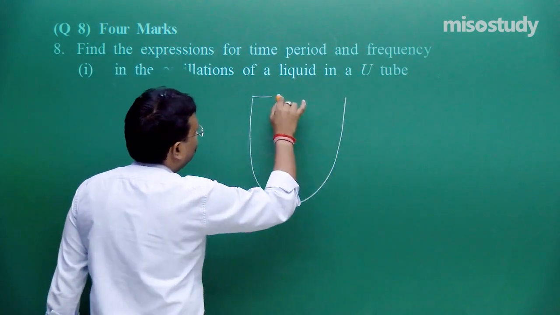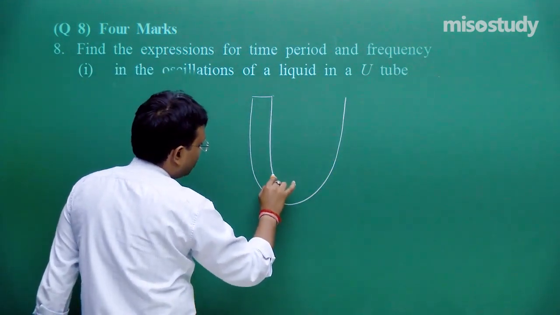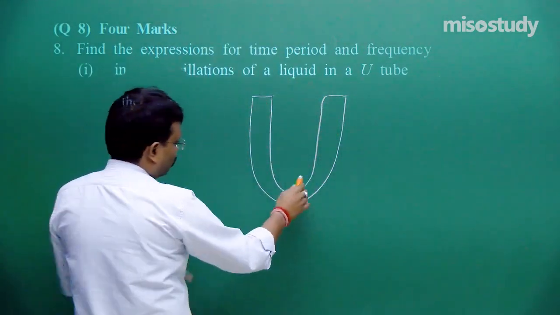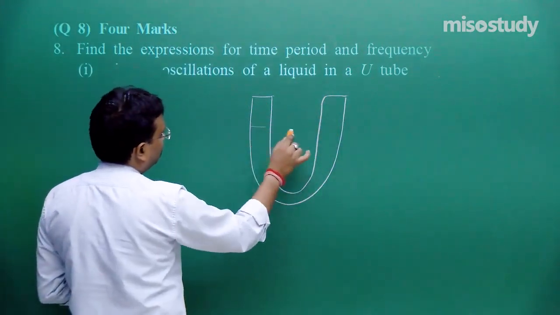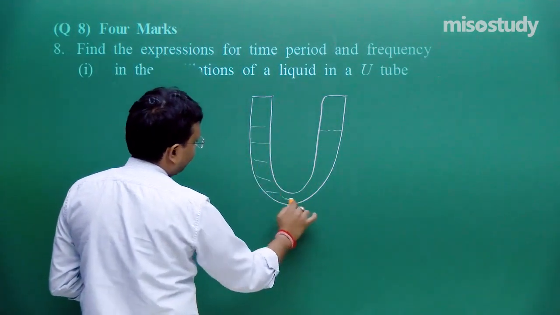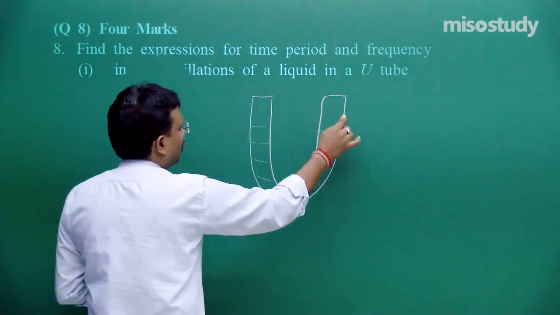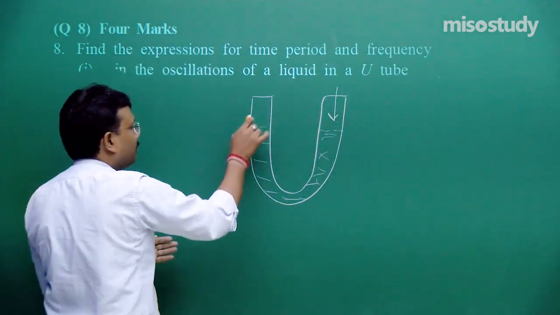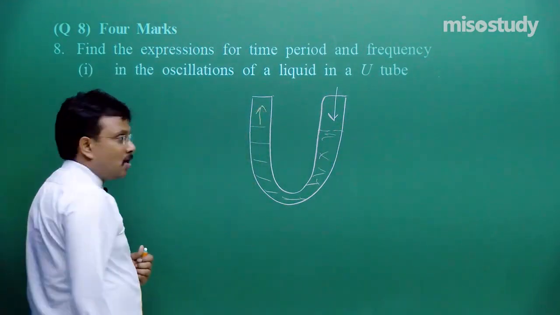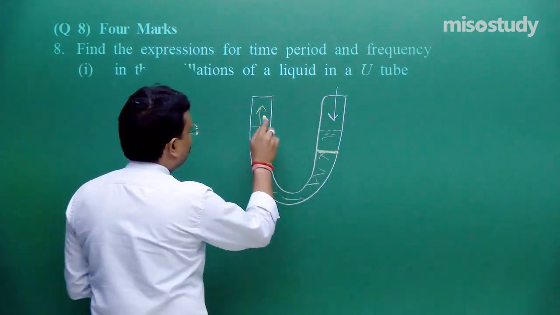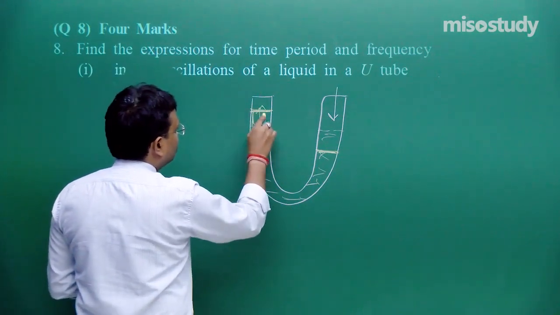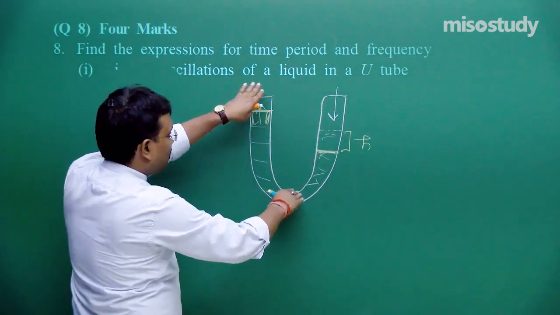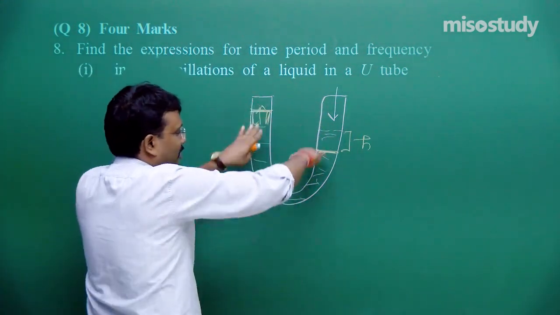So first you have to draw a U tube like this, a U shaped tube. Fine. It should be uniform. It is a freehand drawing like this. Now anyhow press this liquid column downward, so it will move upward over here. So here it is now shifting, so here it is up. Let us say this gap is small h. Now what will happen? It will start oscillating in this manner.